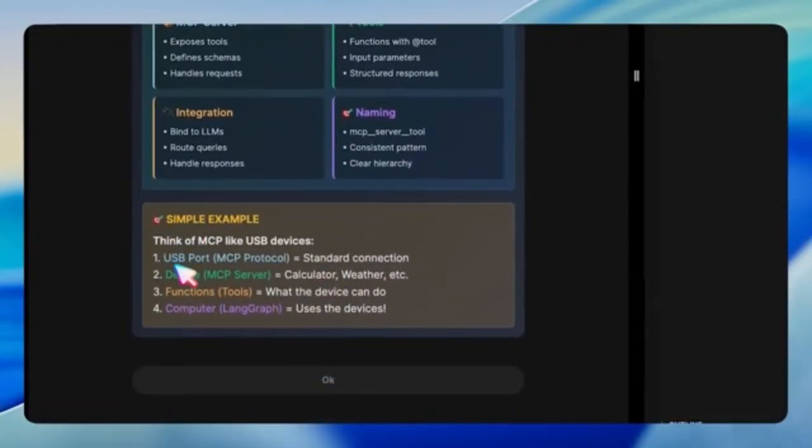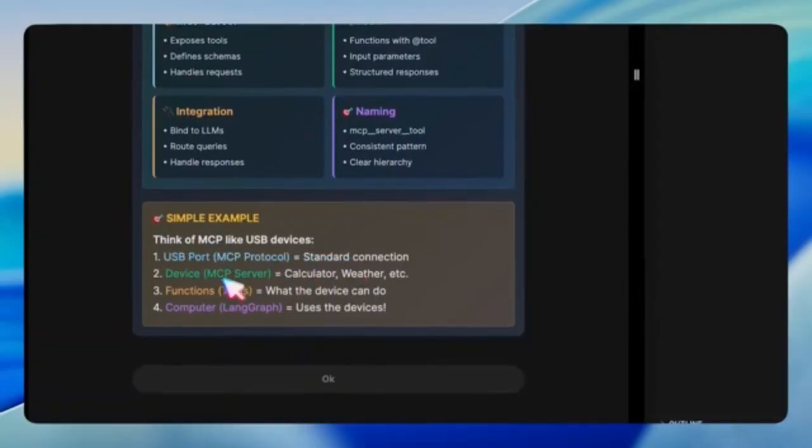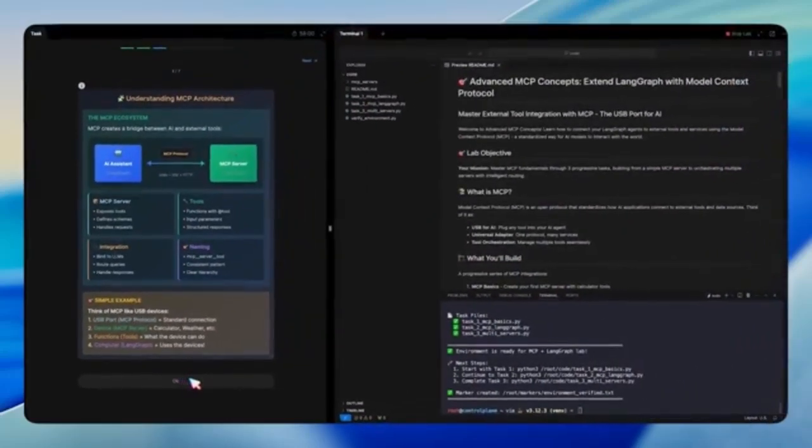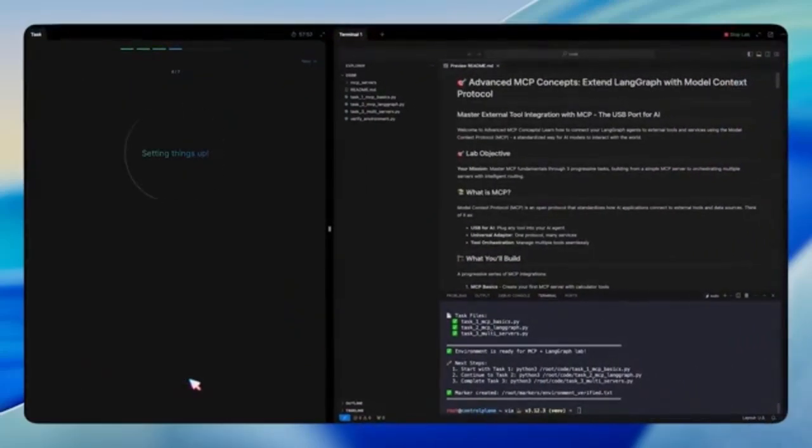A helpful analogy is comparing MCP to USB devices. The protocol is a port, the server is a device, the tools are its functions, and LangGraph is a computer that uses them. That brings us to task number 1, MCP basics. Here, we're asked to create our very first MCP server.